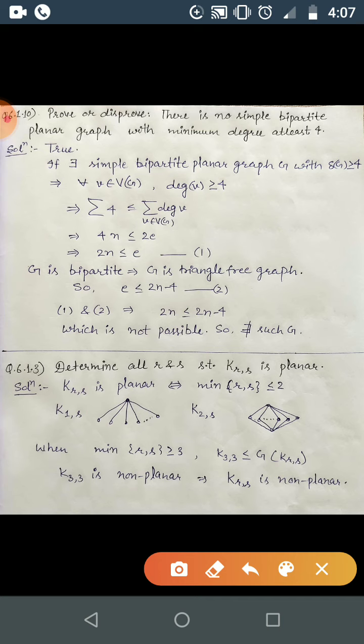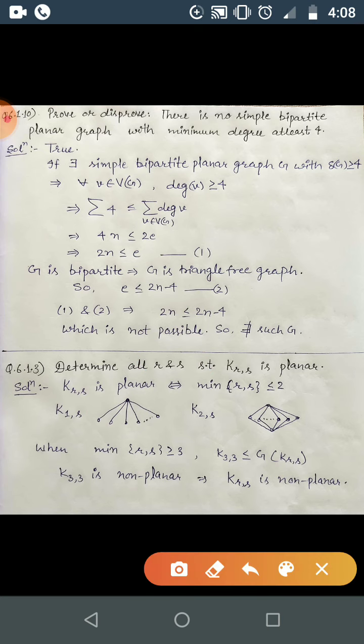Now there is one more question left, that is question number 3. I forgot to mention it just after question number 2. Here, determine all R and S such that K_{R,S}, that is a complete bipartite graph with partite sets of cardinality R and S, is planar. So we need to find the values of R and S such that K_{R,S} is planar.